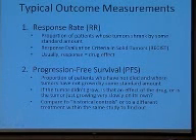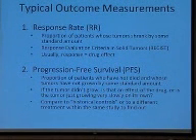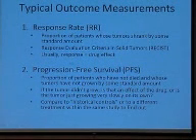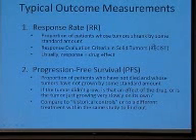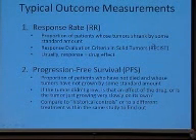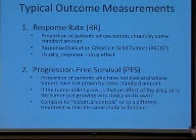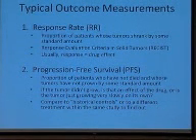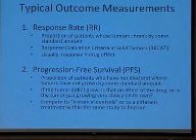So response rate represents the proportion of patients whose tumors shrank by some standardized amount. Our most typical measurement that we use is something called RECIST, which stands for Response Evaluation Criteria in Solid Tumors. This is a very artificial number, but it represents how much a tumor shrank, and if it meets that threshold of shrinkage, we call it a response. You can have what's called a partial response, which means it shrank by at least that much, or you can have a complete response, which means it's completely disappeared on scans or by examination.